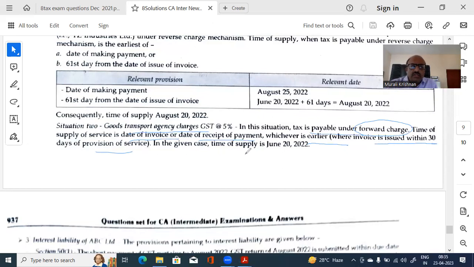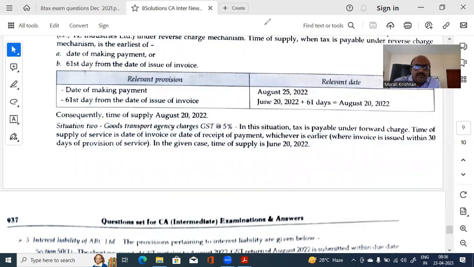This is a normal rule. Therefore, that supply will be the 20th, whichever is earlier. Invoice date: when was the invoice issued by the Goods Transport Agency? It is June 30th. So that will be the date of supply. Payment has happened. The date of provision of service is July 31st, but they have issued the invoice, so this will be the time of supply. For forward charge, by whom? By the transport agency, GTA. They are going to pay it.